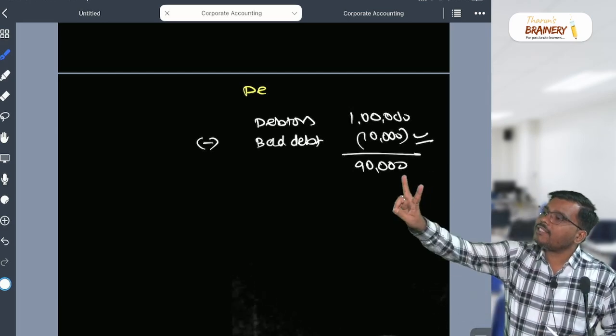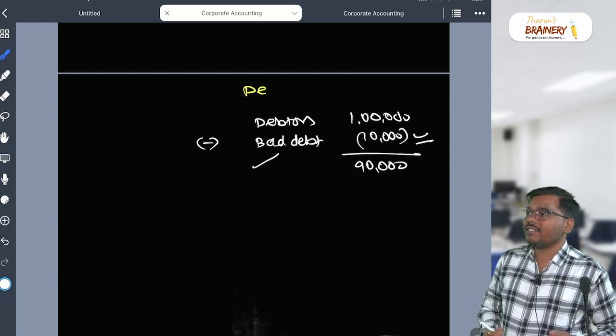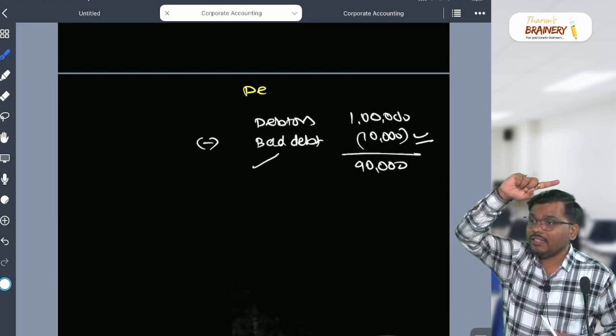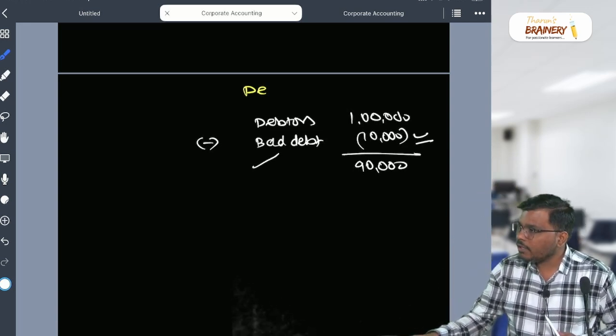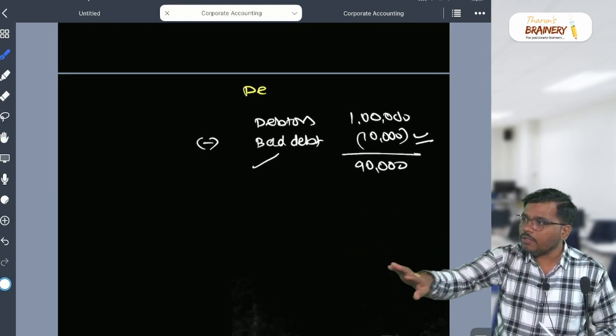Correct? This 10,000 will appear in how many places? Two places. Number one, less from the debtors. And number two, other expenses in the profit and loss account. Are you able to understand? Shafi, Purudai, yes or no? Hey, are you getting my point?